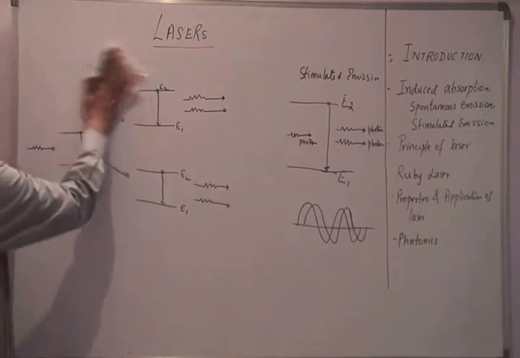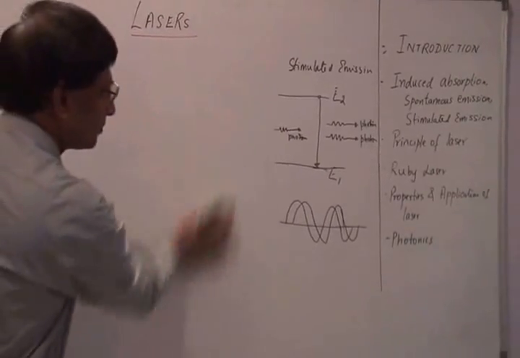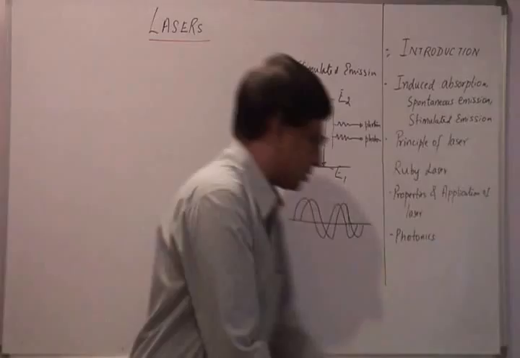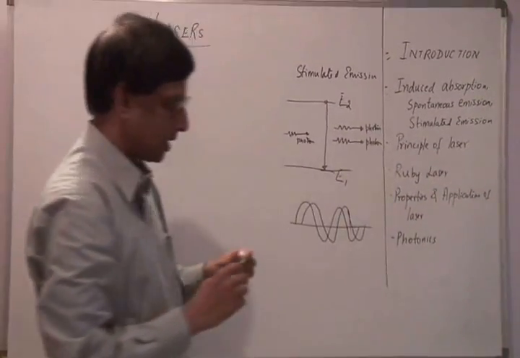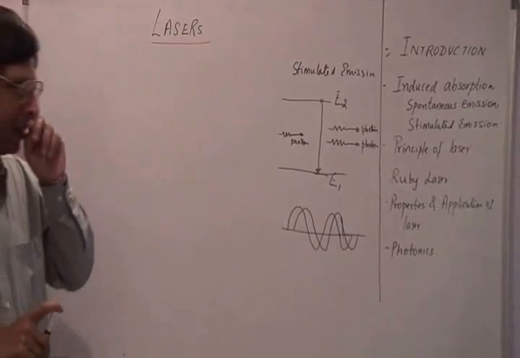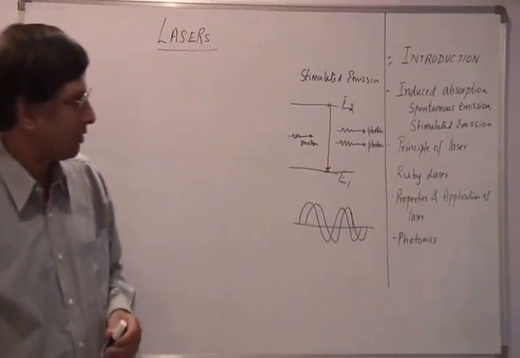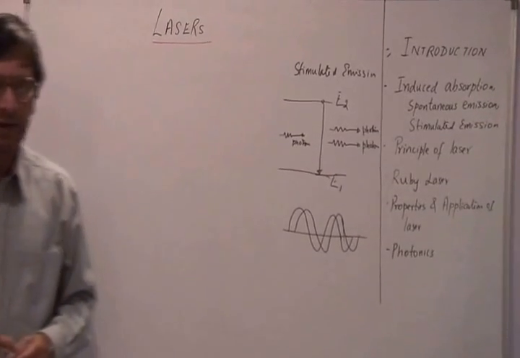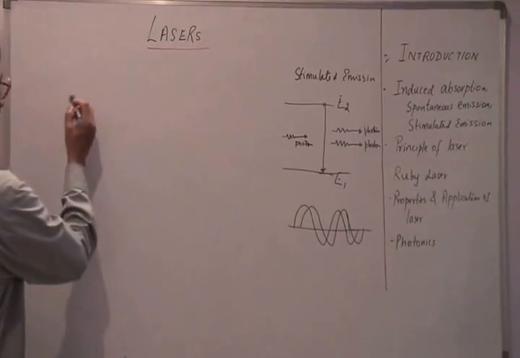Let us write down a diagram and depict how we can get that. We looked at induced absorption, and we looked at the general principle of how a laser works. Now let me explain what is necessary for the lasing effect, or the laser action, to take place.